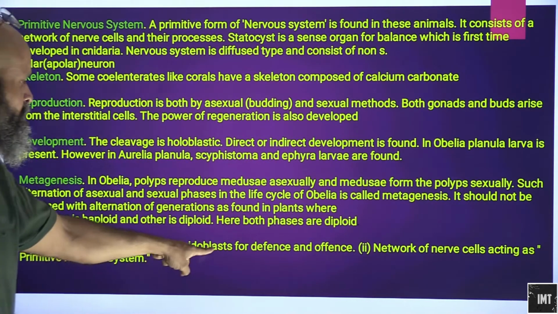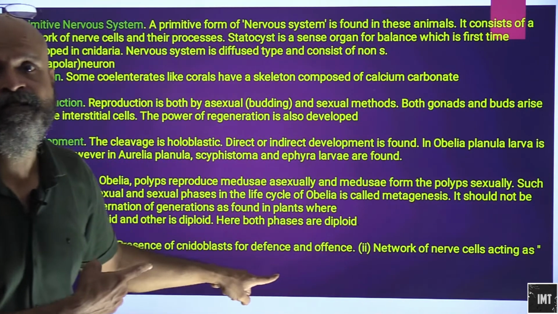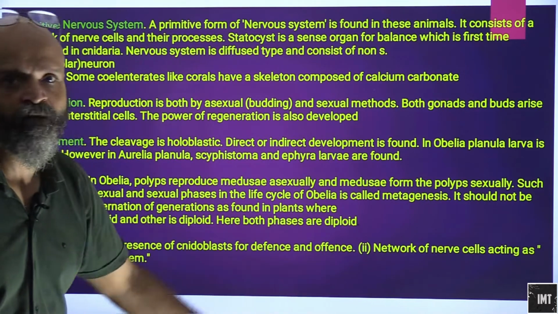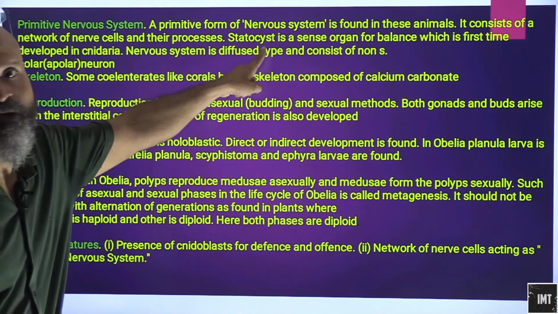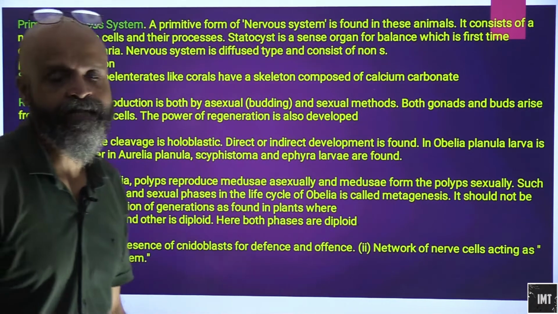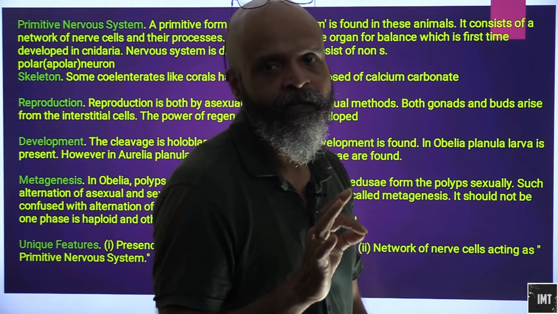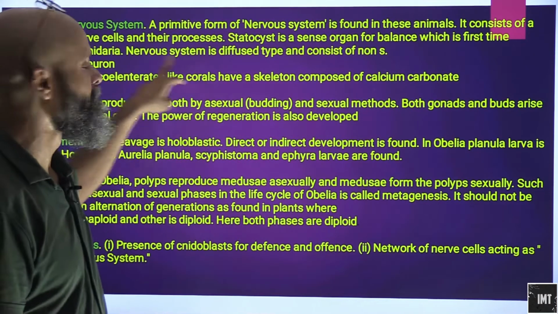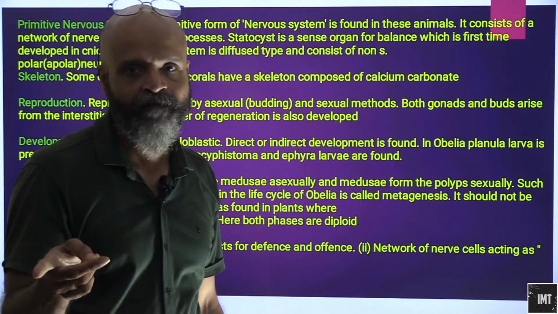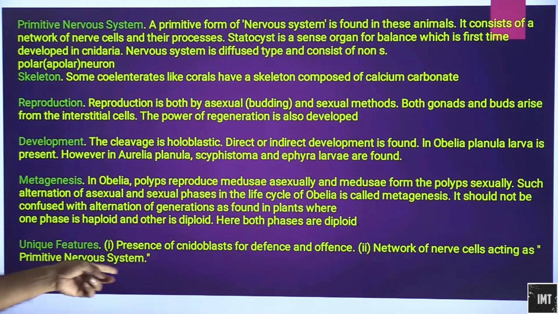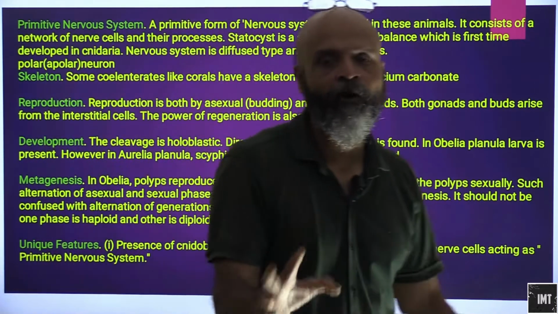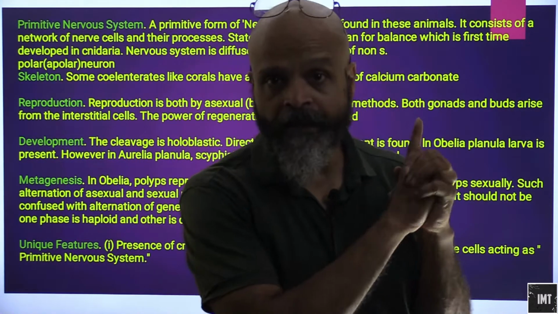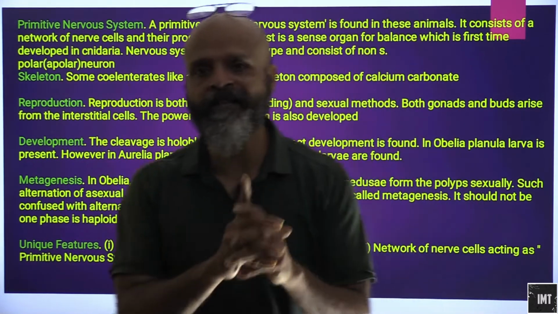Unique feature: presence of cnidoblast. As I said, this is one unique feature, cnidoblast for defense and offense. The other unique feature that you have to remember is the statocyst, which is developed in cnidarians in the nerve cells and is the first evolutionary aspect, which helps in body balancing. A network of nerve cells acts as a primitive nervous system. This is the oldest form of nervous system, and it has already developed statocyst, which allows the cnidarians to balance themselves.